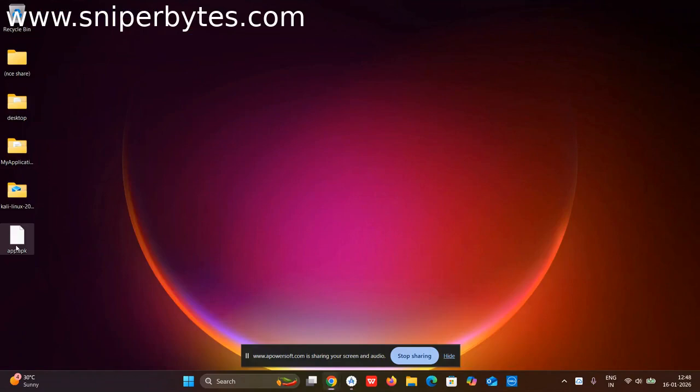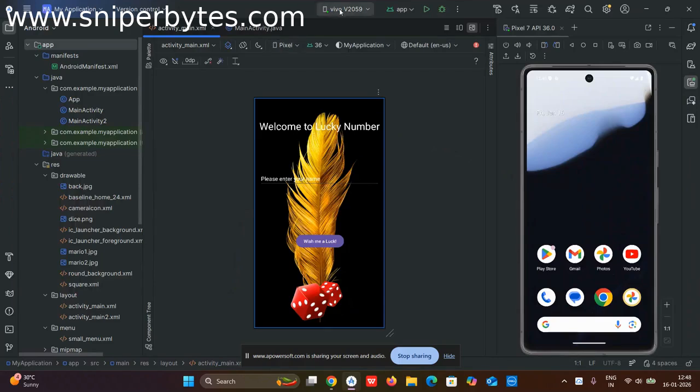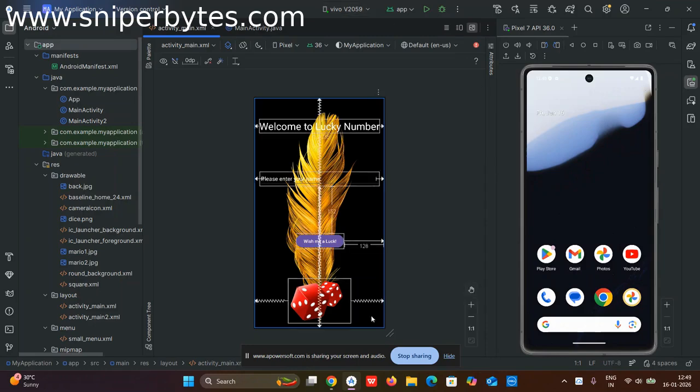Here I've already generated an APK file. If you don't know how to create an APK file, I'll make a dedicated video on that. But in this video, in order to keep it short, I've already taken an APK file on my desktop. The first step is I already connected my phone, that is Vivo, in my Android Studio, and I've already created an emulator. I have two devices now. One is the physical phone, and one is the emulator.